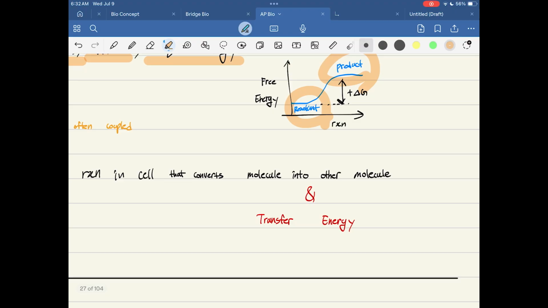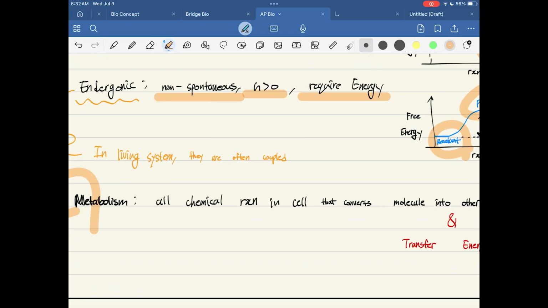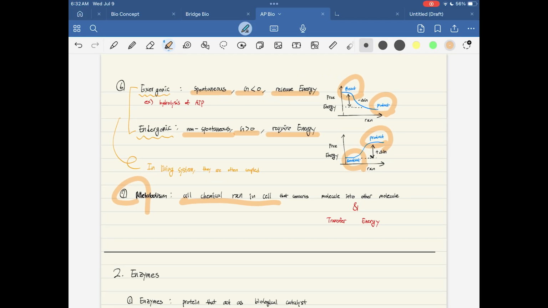Now let's talk about metabolism. Metabolism is all the chemical reactions in a cell that convert molecules into other molecules and transfer energy. So basically, metabolism means all the chemical reactions in the cell. And to add something about exergonic and endergonic, this really doesn't come up in AP Bio specifically, but it's good to know.